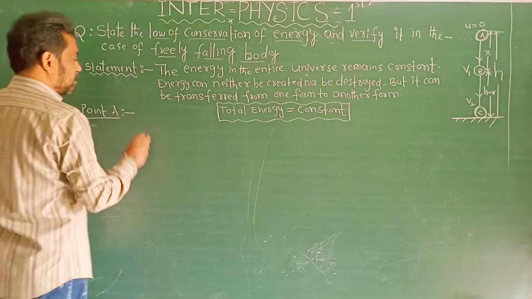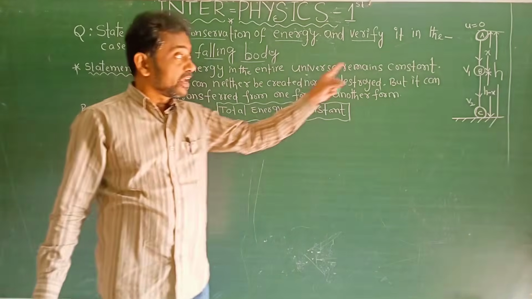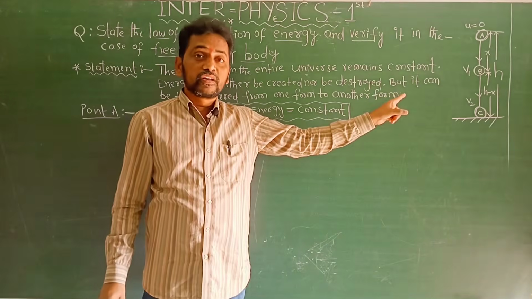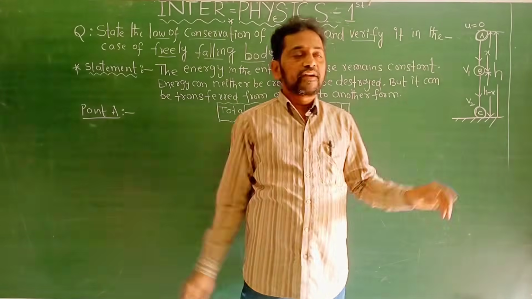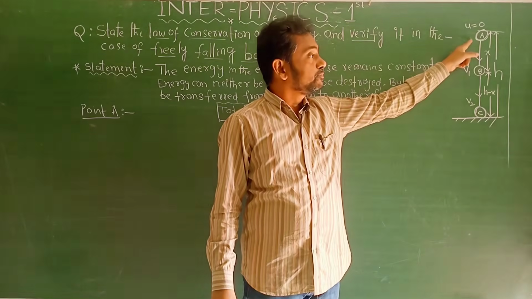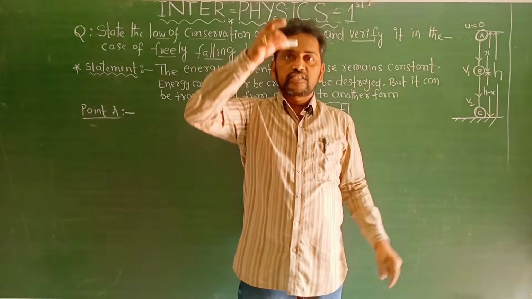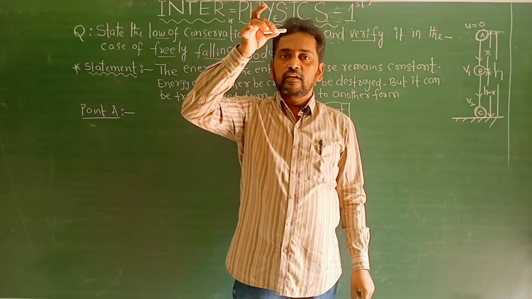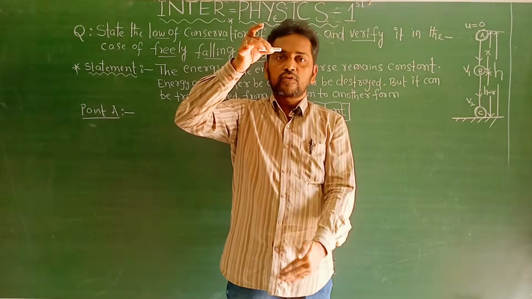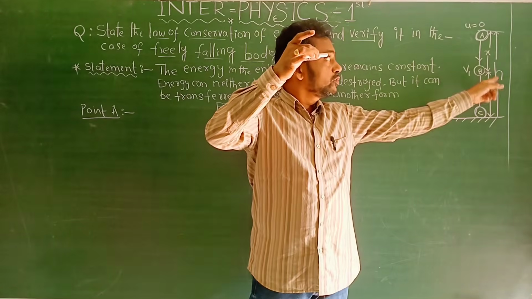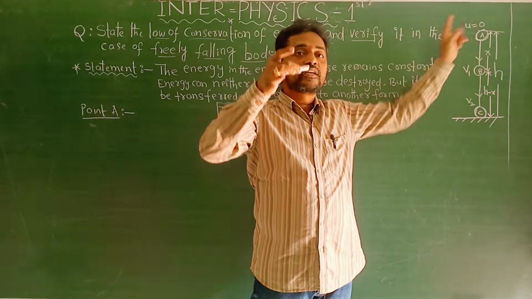So this total derivation depends on the diagram only. That's why everybody focus on that diagram. Now point A. At point A, the body is at rest. This is the first point A. The body is at some height, h, from the ground. So at point A the body is at rest.